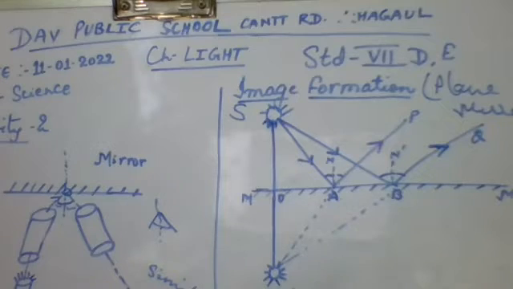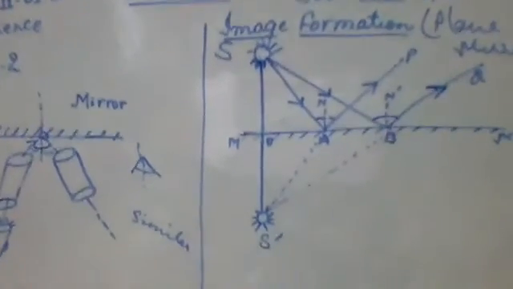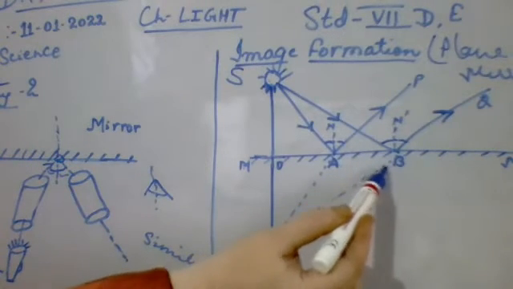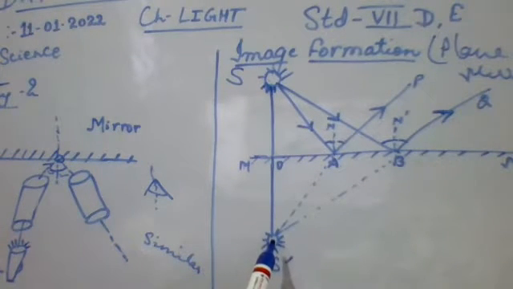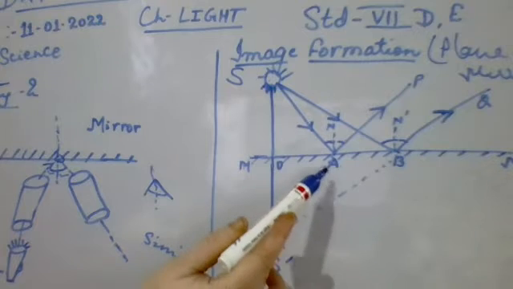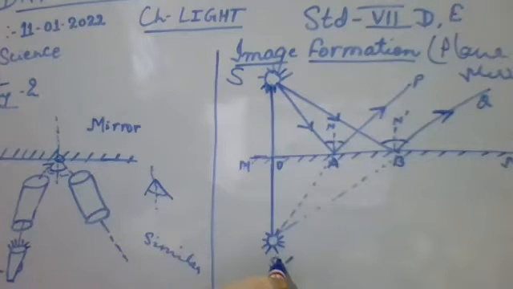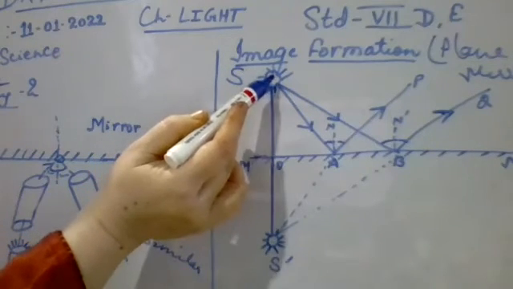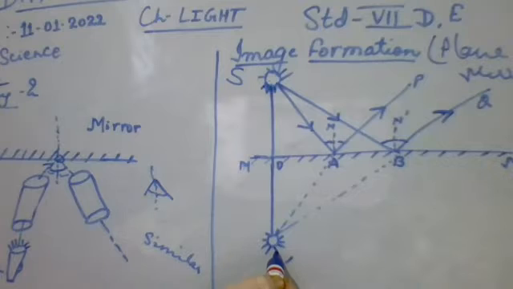It is not a real image. So what will we assume? That the formation of the image will take place when we extend these two rays at the back of the mirror, and they will meet at a point, and that is S dash. So children, the light source which was S, the same object we are seeing over here also, that is S dash, because in a plane mirror we get the same size of the object.